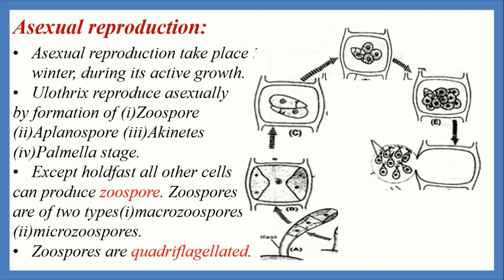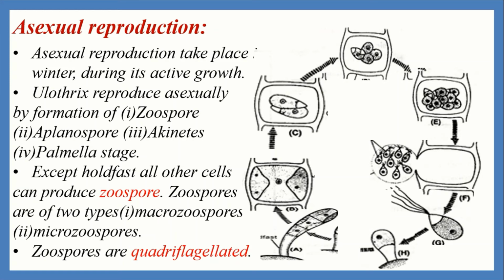The zoospores can swim for different periods of time, and when they come in contact with a suitable substratum, they lose their flagella and get attached. The cell divides horizontally. The cell which attaches to the substratum is called the holdfast, and the upper cell forms the filament through repeated cell division. And in this way, Ulothrix completes its asexual reproduction process.